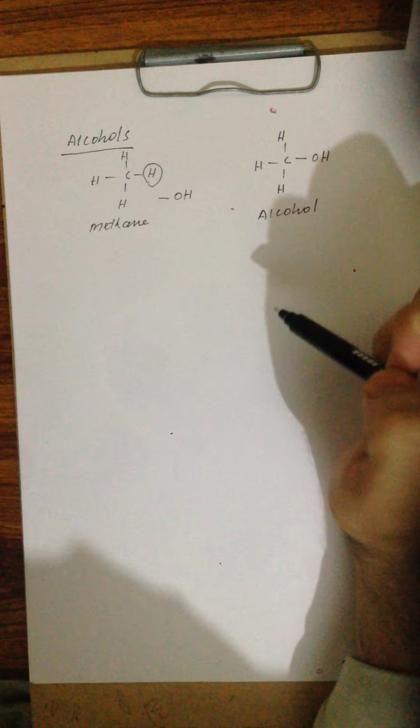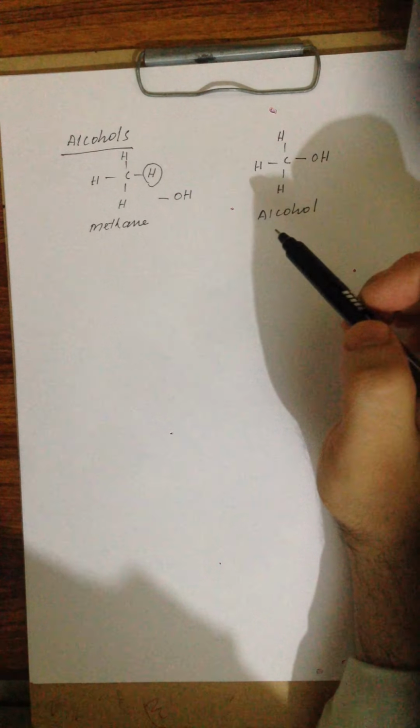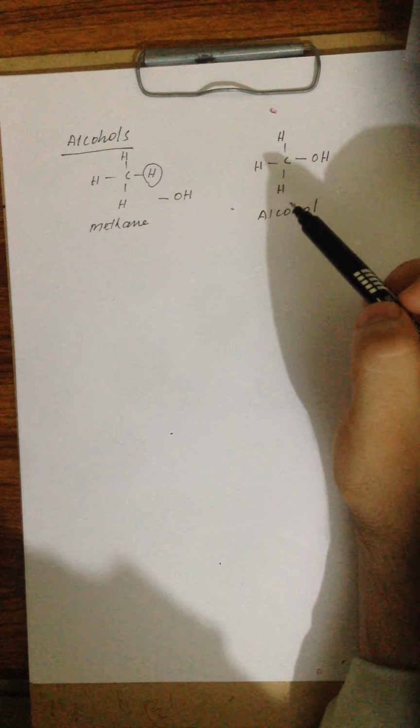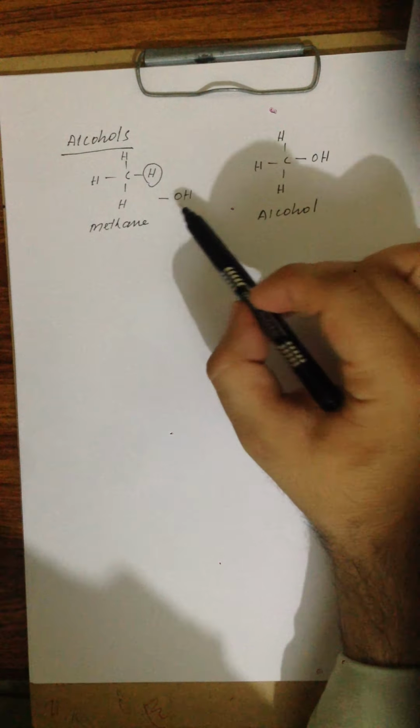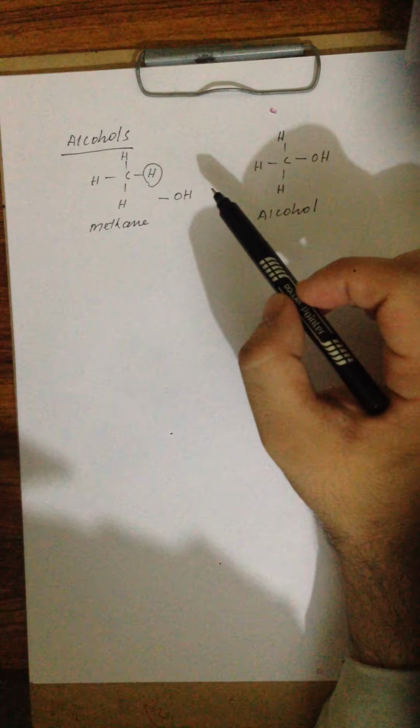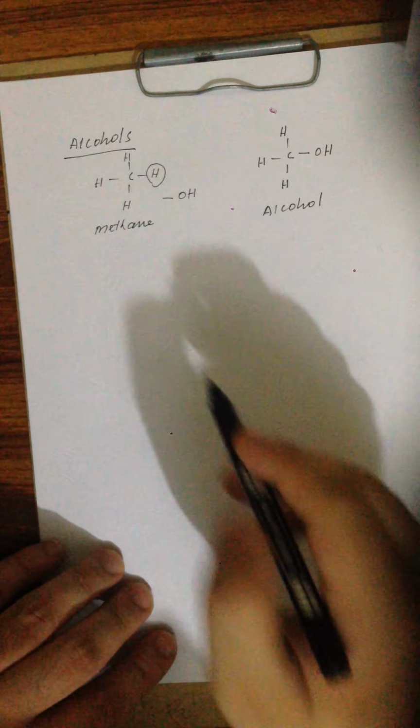And tertiary alcohol means the alcohol molecule in which the OH group is attached to the tertiary carbon atom. Let's talk about this again.